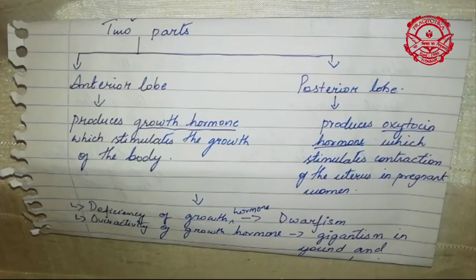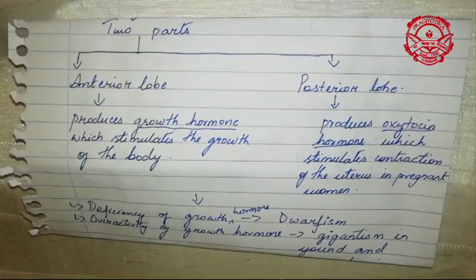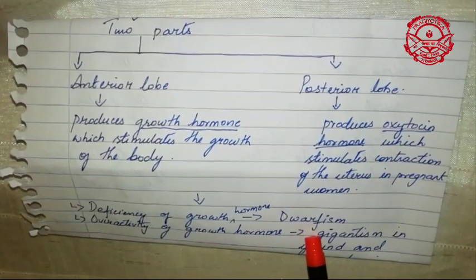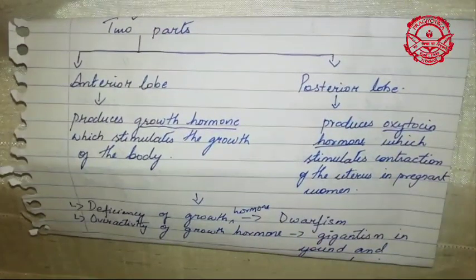As I have told you, too much secretion of hormones or less secretion of hormones can lead to disease or some malfunctioning in your body. When there is a deficiency of growth hormone, a person can develop dwarfism, which means being short in size.